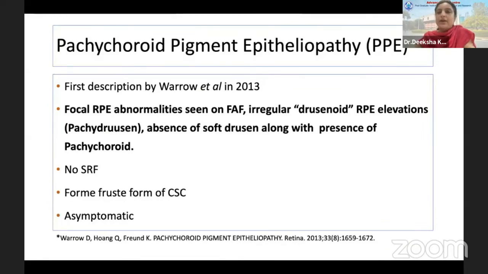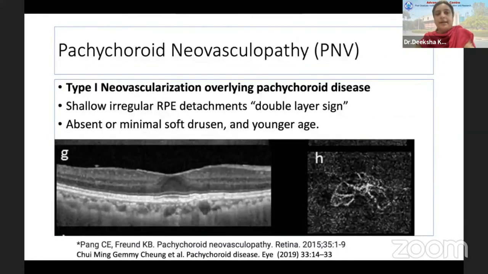Now, with this background, I will talk just briefly about the other entities. Pachychoroid pigment epitheliopathy is considered a first form of CSC. You have focal RPE abnormalities seen on the autofluorescence, irregular drusenoid RPE elevations known as pachydrusen, with absence of the soft drusen and features of pachychoroid. No subretinal fluid is present and the patient is generally asymptomatic.